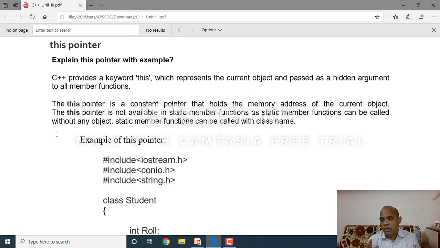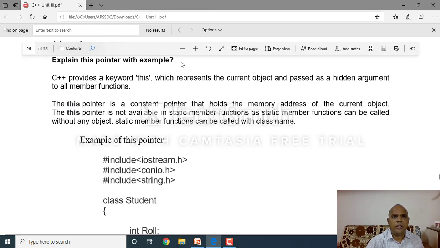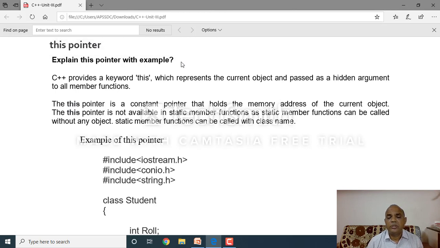We know in C language there are two specially designated operators. One is the asterisk operator, another one is the ampersand operator. Clear? The ampersand operator shows the address of a variable. The asterisk operator points to another variable. It holds the address of another variable.